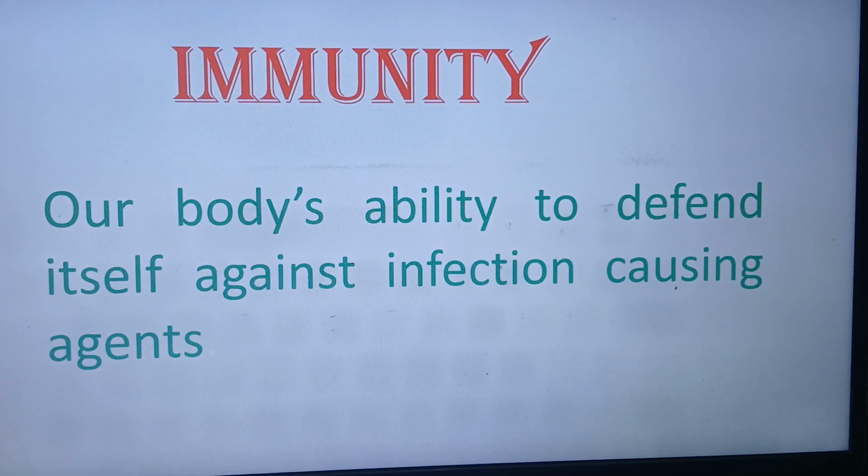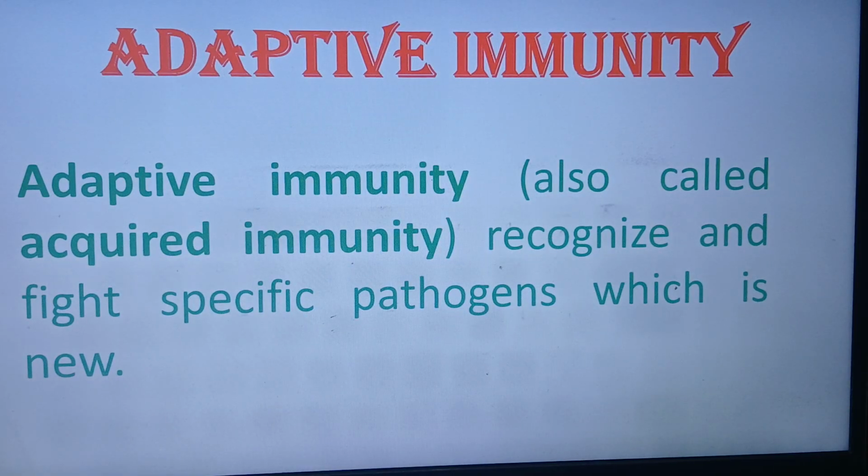Now let us move on and discuss adaptive immunity. Adaptive immunity is different from innate immunity. This adaptive immunity we gradually acquire. That's why it is also known as acquired immunity. Whenever we are exposed to any new pathogen, our body develops this adaptive immunity.